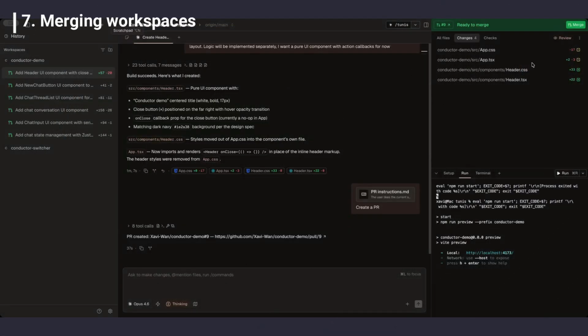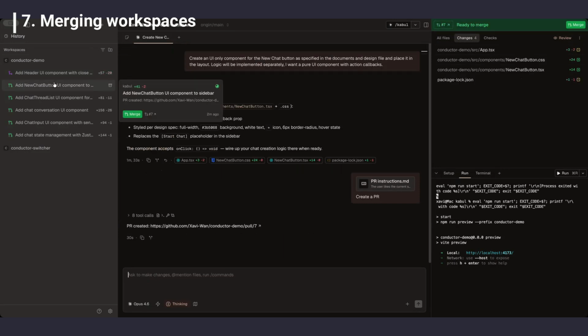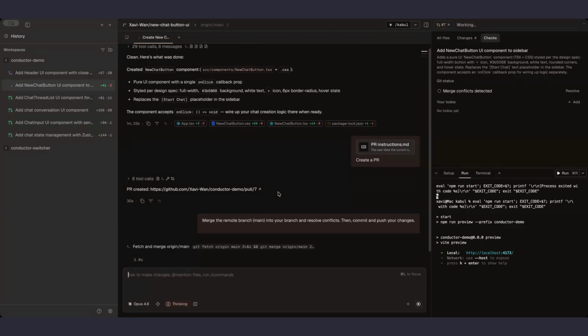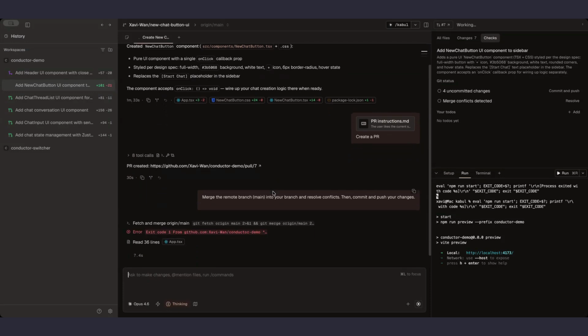As soon as our PRs are approved, we can merge them to the main branch. We will likely encounter merge conflicts when merging sequentially, but this should be minimal as there shouldn't be much friction between workspaces. This should be easy to resolve by Claude Code itself.